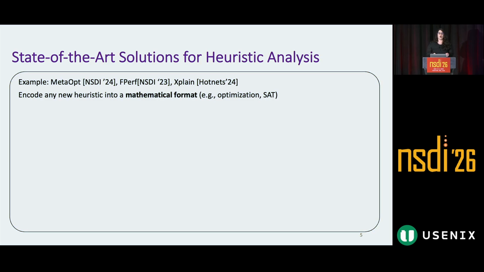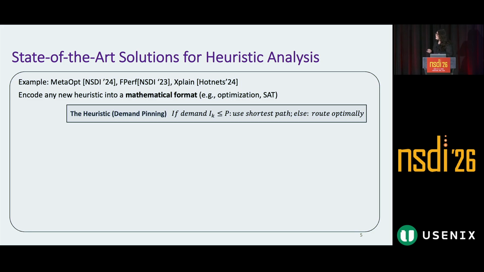There are some existing tools for heuristic analysis. For example, our community developed Explain, MetaOpt, and FPerf. These are very powerful tools, but they all require you to encode your arbitrary heuristic into a mathematical format, for example, optimization or SAT. To give you an example, if you were to use MetaOpt, you would have to encode the demand pinning heuristic